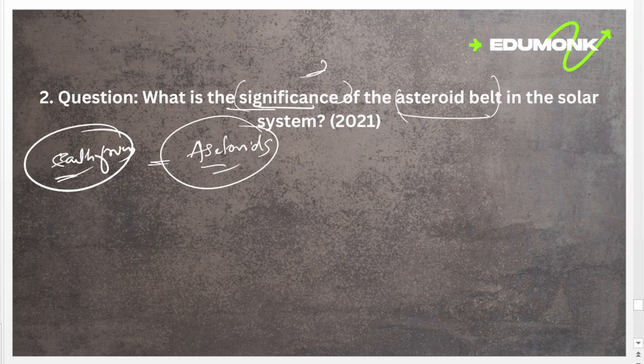Also, it gives some clues about solar system formation, so we can study the past of our planet and how a planet looks. These can be found from the asteroid belt. Also, it separates the inner terrestrial planets from the outer Jovian planets. You can elaborate on this and explain it in the easiest way to give the right answer for this question.